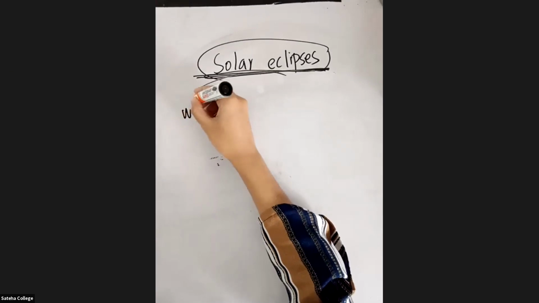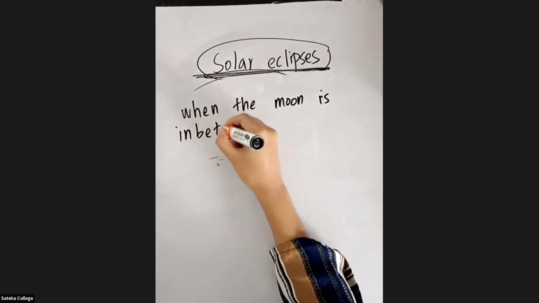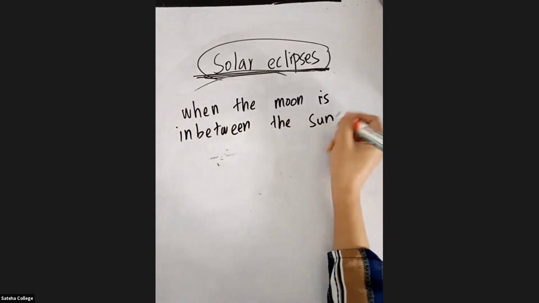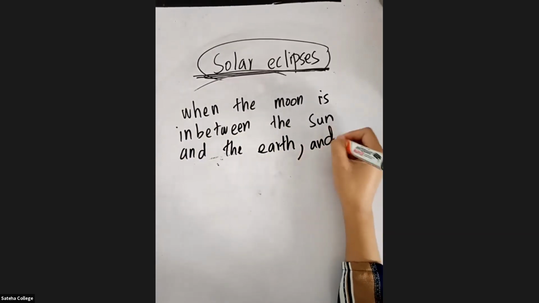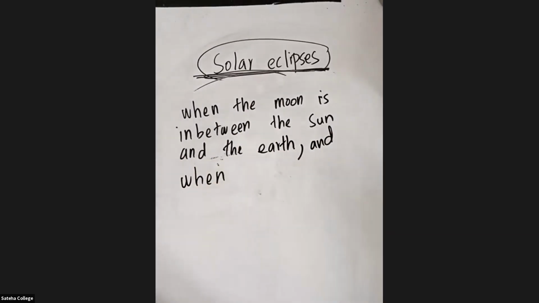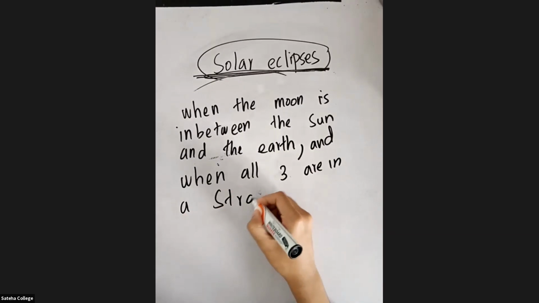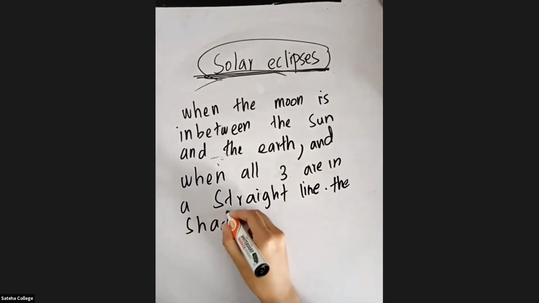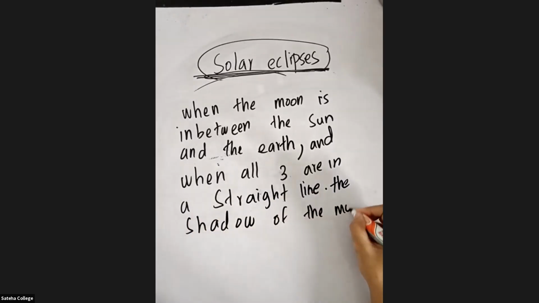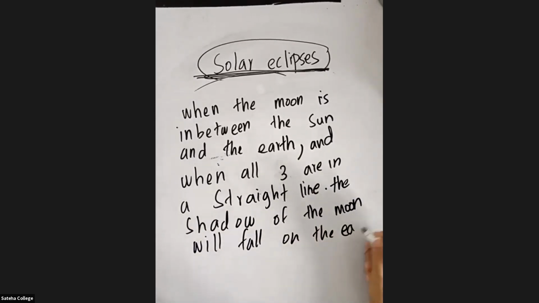So you should write when the moon is in between the sun and the earth, and when all three are in a straight line, the shadow of the moon will fall on the earth. This you call it as a solar eclipse.